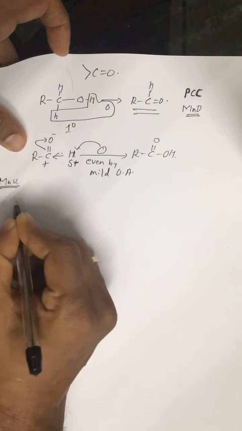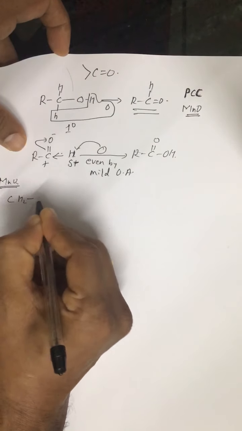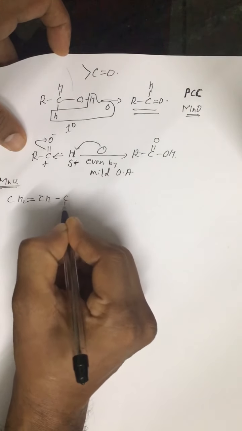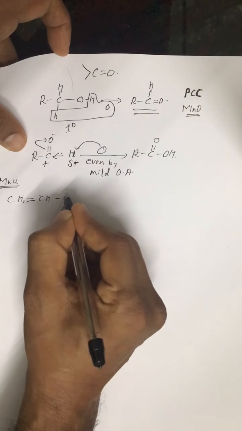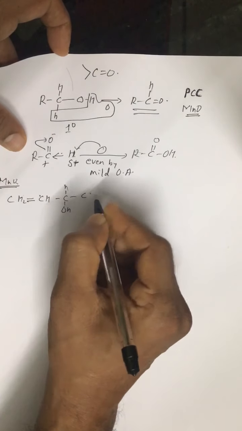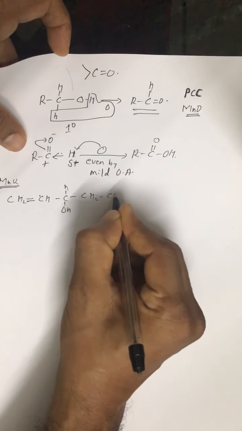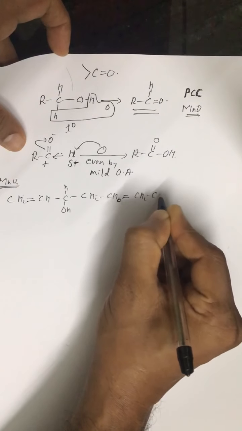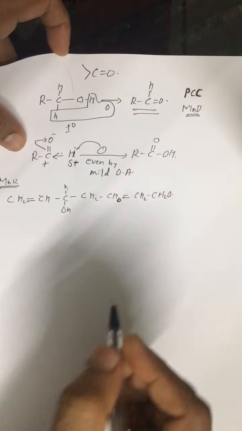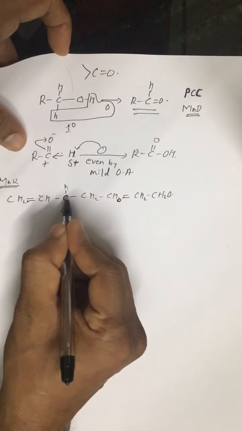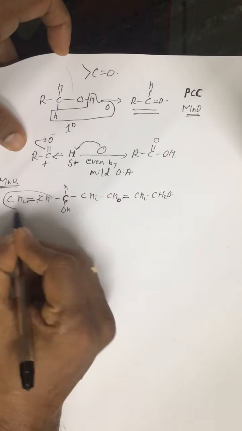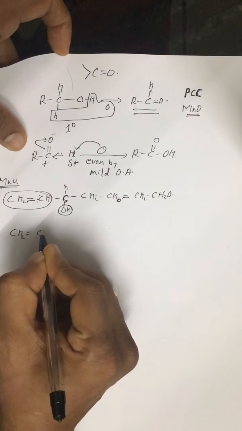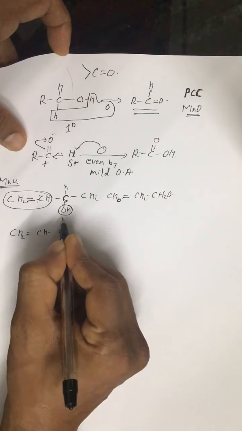It oxidizes those OH groups into either ketonic group or aldehyde group, which are allylic. Look at these two cases. This carbon atom is allylic carbon atom because it is bonded to a doubly bonded system. So this OH will be oxidized to ketonic group.